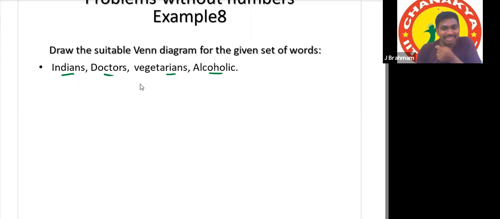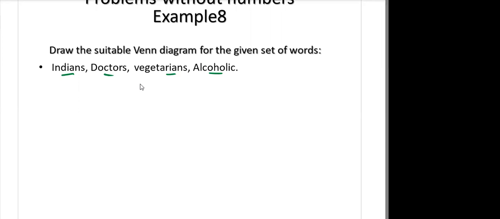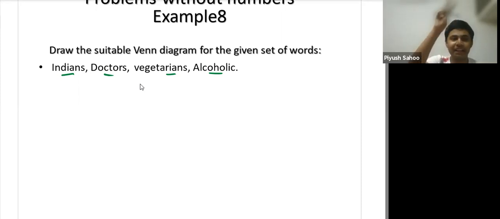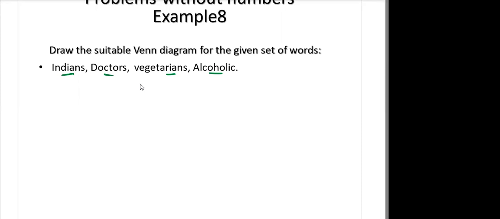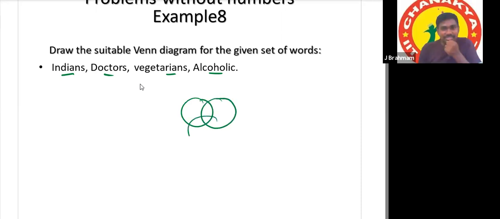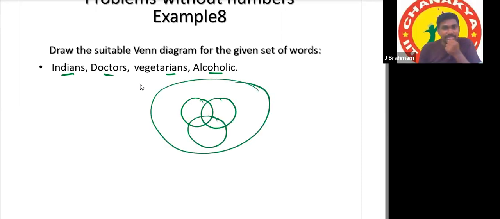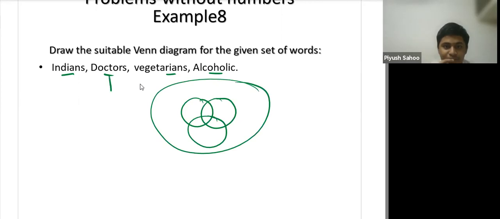No doctor is alcoholic. So I think we can assume some doctors can be alcoholic; we can assume anything. You are telling like this, that doctors, vegetarians, alcoholics, and all these come under India. Yes, sir. There is no doctor out of India.